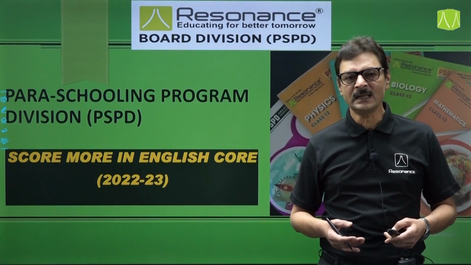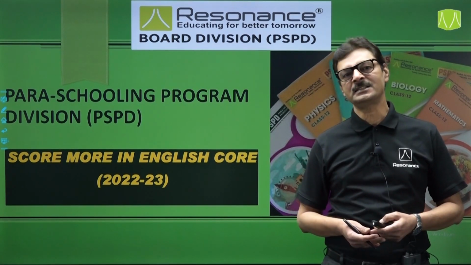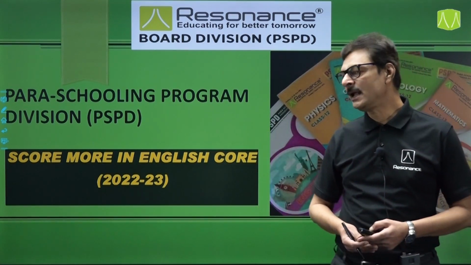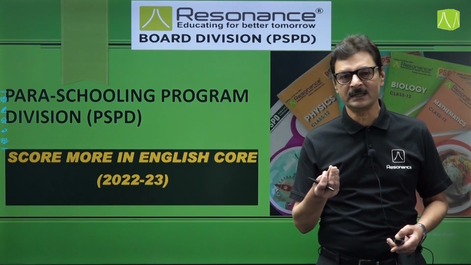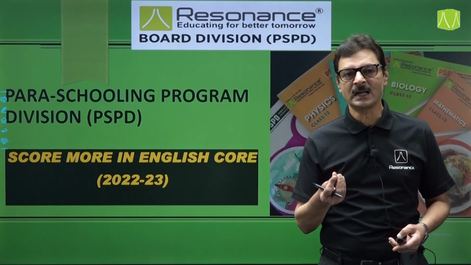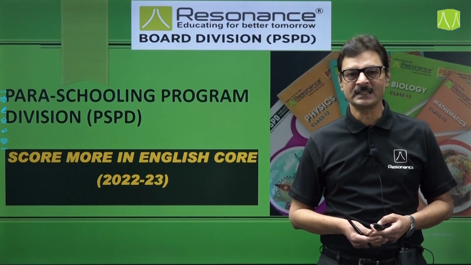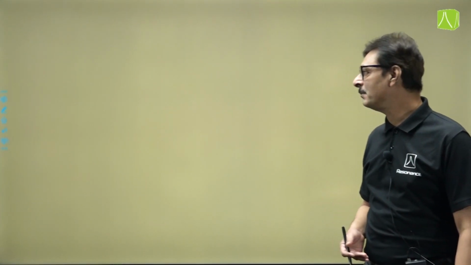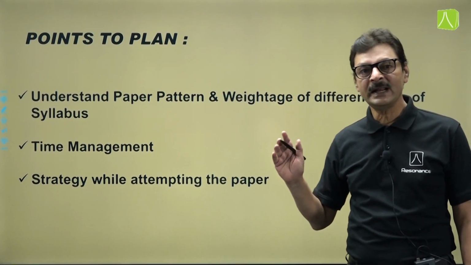Students को चिंता रहती है that how should we score in English, and today we'll share some strategies, some tips so that you can score more in English core. The 75% board criteria should not be a difficult task for any of you if you follow the tips and strategies shared in this video today. The points we have to keep in mind, जो चीज़ हमको ध्यान रखनी है to score more in English core.